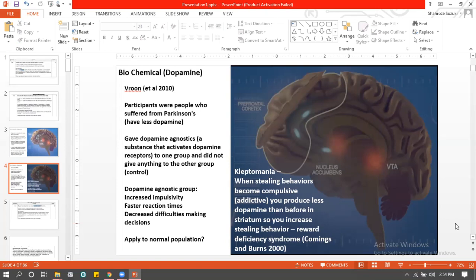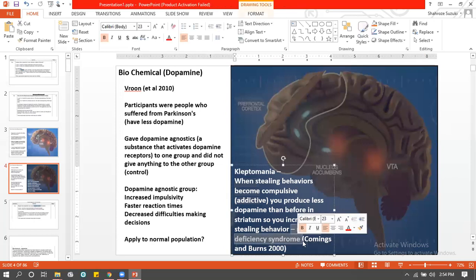अब वो बेचारा क्या करे? तो क्या करेगा? Cummings and Burns argue कि because of reward deficiency syndrome वो और ज्यादा चोरियां करेगा to get that amount of dopamine that the person had before. तो first को tolerance की बात है. पिछली बार से ज्यादा चोरी करेगा to feel the same amount of pleasure. So that happens because of reward deficiency syndrome. So it's a concept given by Cummings and Burns, not an experiment, right?